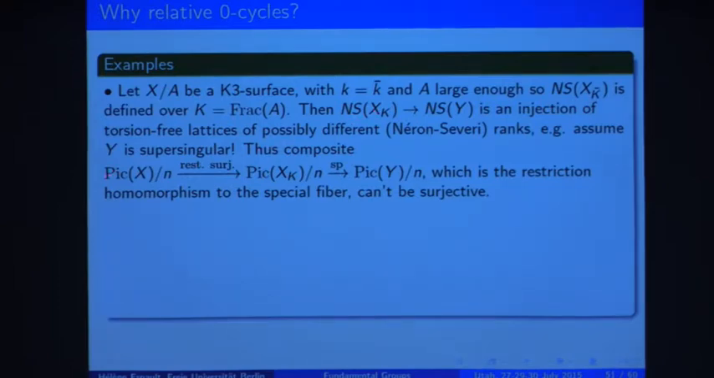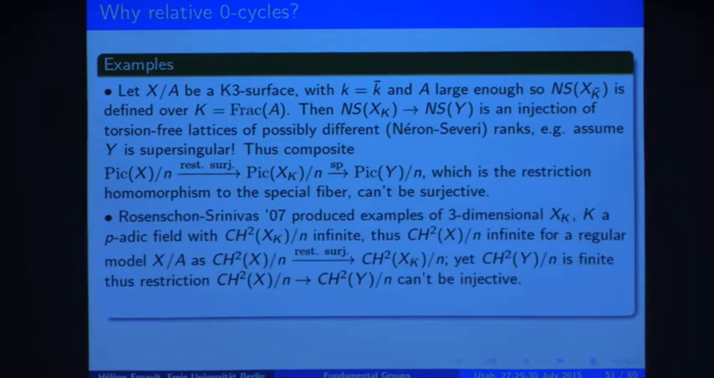So if we translate here, this has the consequence that the composite map here, which goes from Pic of the model, mod n, to Pic of the generic fiber mod n. So this is a restriction, and this is surjective, because we can always extend a line bundle to a line bundle because X is regular. Maybe I forgot to say that X is regular here. So it's really a K3 surface. The special fiber is a smooth K3 surface, so it's a regular model. And then we have the specialization homomorphism to the Pic of the special fiber modulo n. The composite map here is just the restriction homomorphism. Then it cannot be surjective.